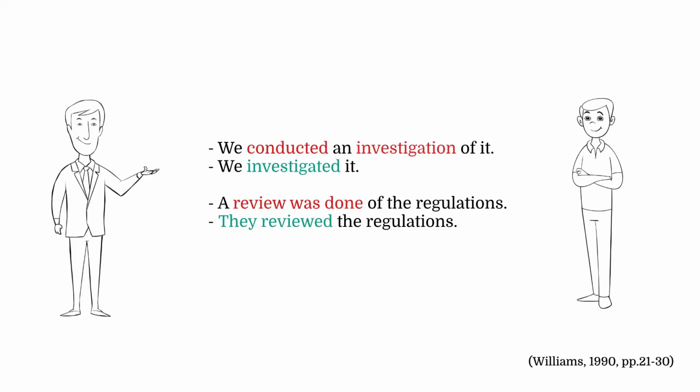Before we start talking about the next point, I don't know if you paid attention so far, but usually whenever we see a noun, we change it into a verb. It makes the sentence clearer. Look at the example above. Instead of the noun investigation, we used the verb investigate. Instead of the noun review, well, again, use review but in its verb form.